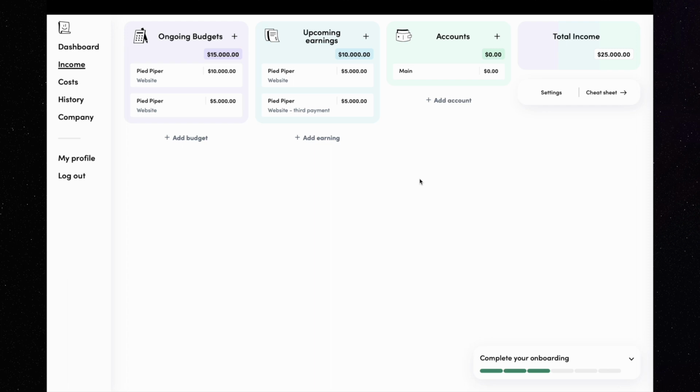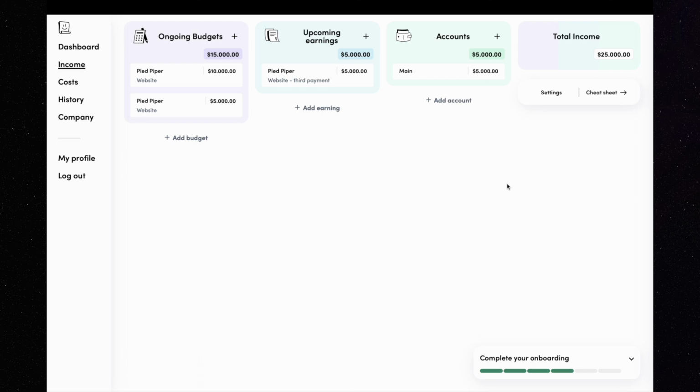But the feature I am most excited about is drag and drop on the account. Let's say that the Pied Piper paid for the first part of the work. I select the record from the second column and move it to my account. As you can see, when I move the record to the account with the same currency, the account has a dashed border, communicating that you can drop the record to this account because it has the same currency. When I drop it, the amount from the earning gets added to the account, and the record disappears from the second column. But what if I did that accidentally?